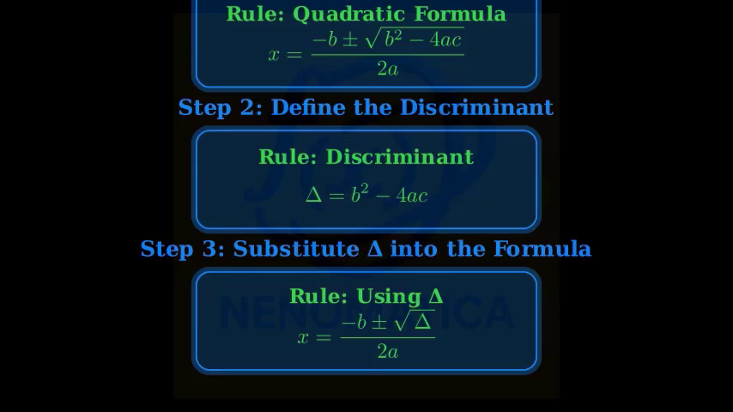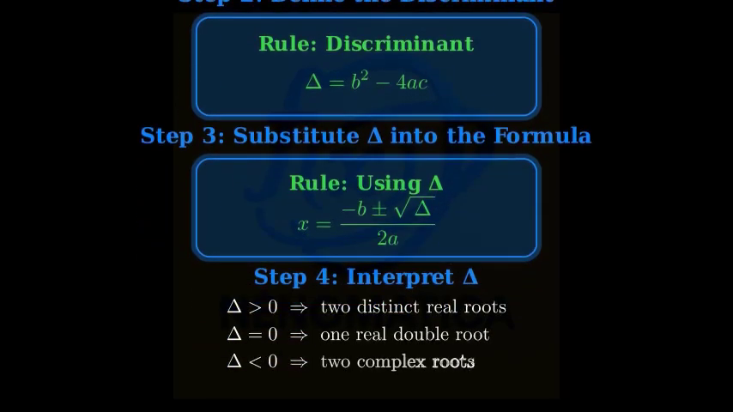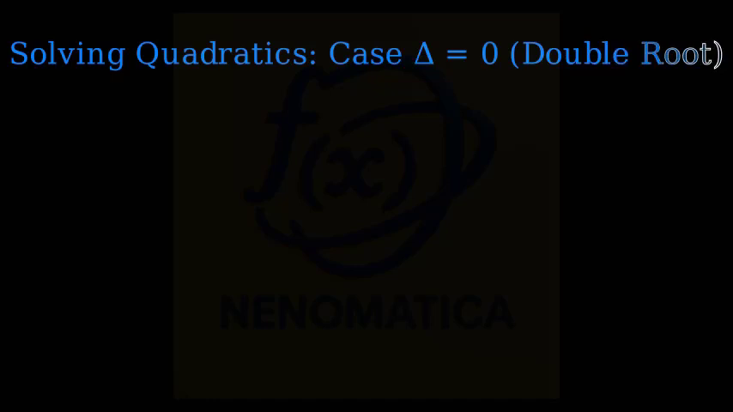Step 4. Consider the three possible cases for delta. If delta is greater than 0, there are two distinct real roots. If delta equals 0, there is one repeated real root. If delta is less than 0, there are two complex conjugate roots. In this lesson, we solve a quadratic by strictly following the delta equals 0 case of the quadratic formula algorithm.